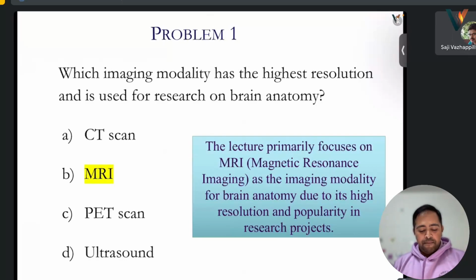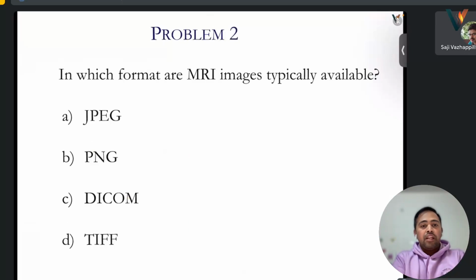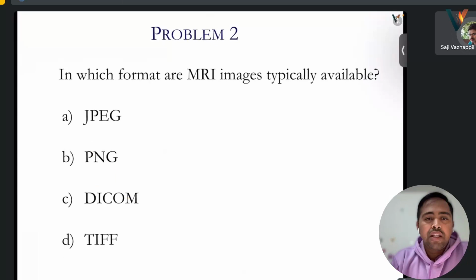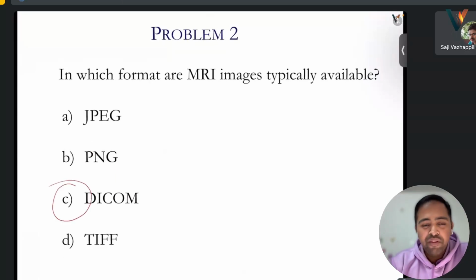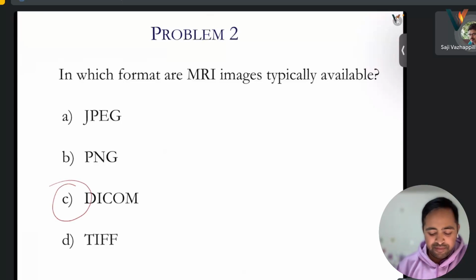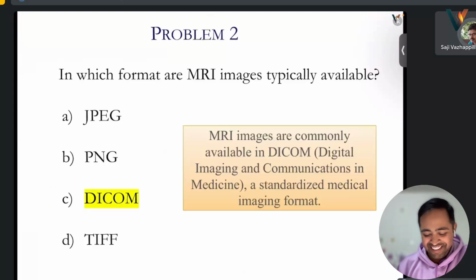Okay, so let's move to our next question. I think we discussed it last time also, right? This is the format of MRI, DICOM. Do you remember the full form of DICOM? You only told that day, so you must be remembering.